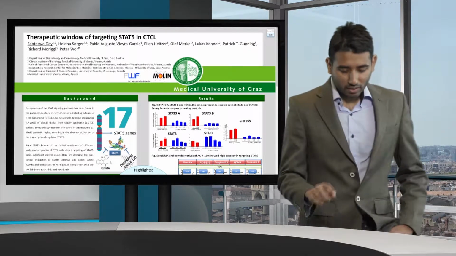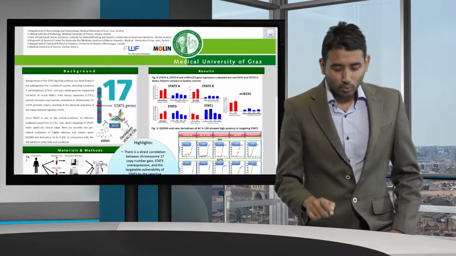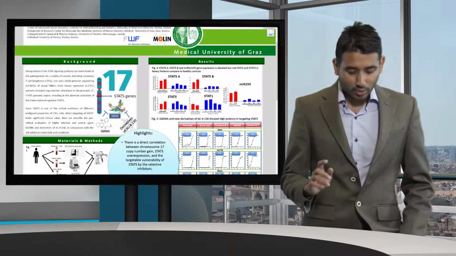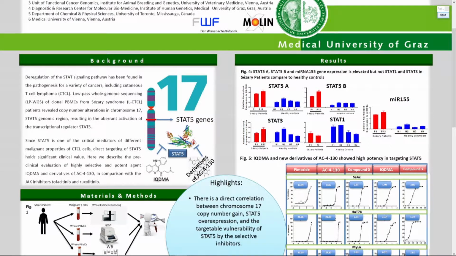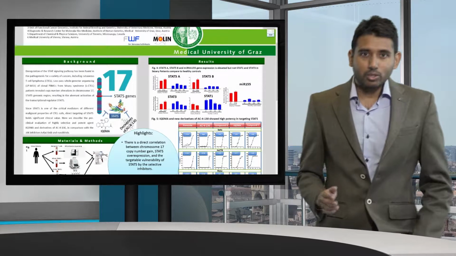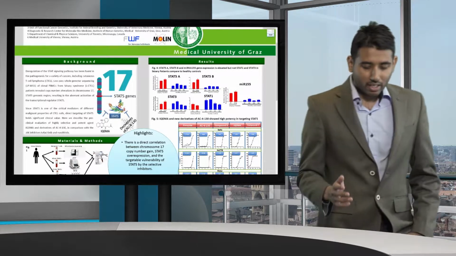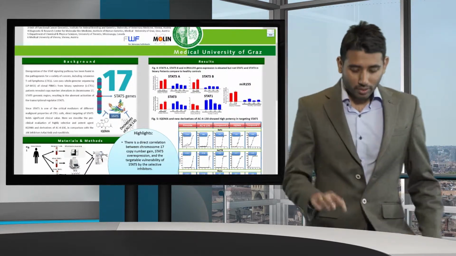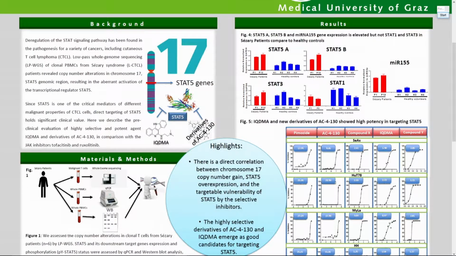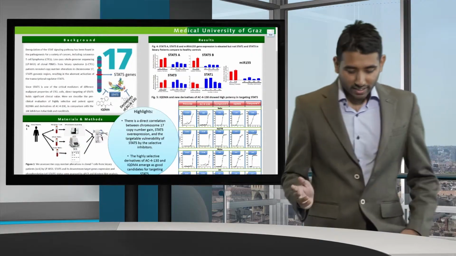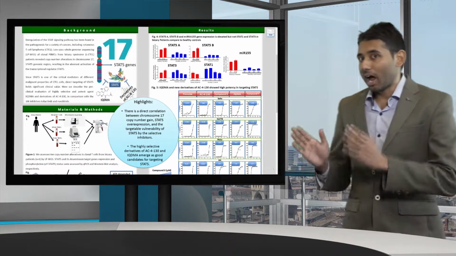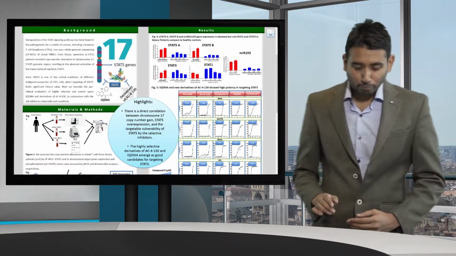Now, deregulation of the STAT signaling pathway has been found in the pathogenesis of a variety of cancers, including cutaneous T-cell lymphoma. So what we did was low-pass whole genome sequencing. Low-pass whole genome sequencing of clonal PBMCs from these Sézary patients, the LCTCL patients, revealed copy number alterations in chromosome 17 in the STAT5 genomic region, which results in aberrant activation of STAT5.